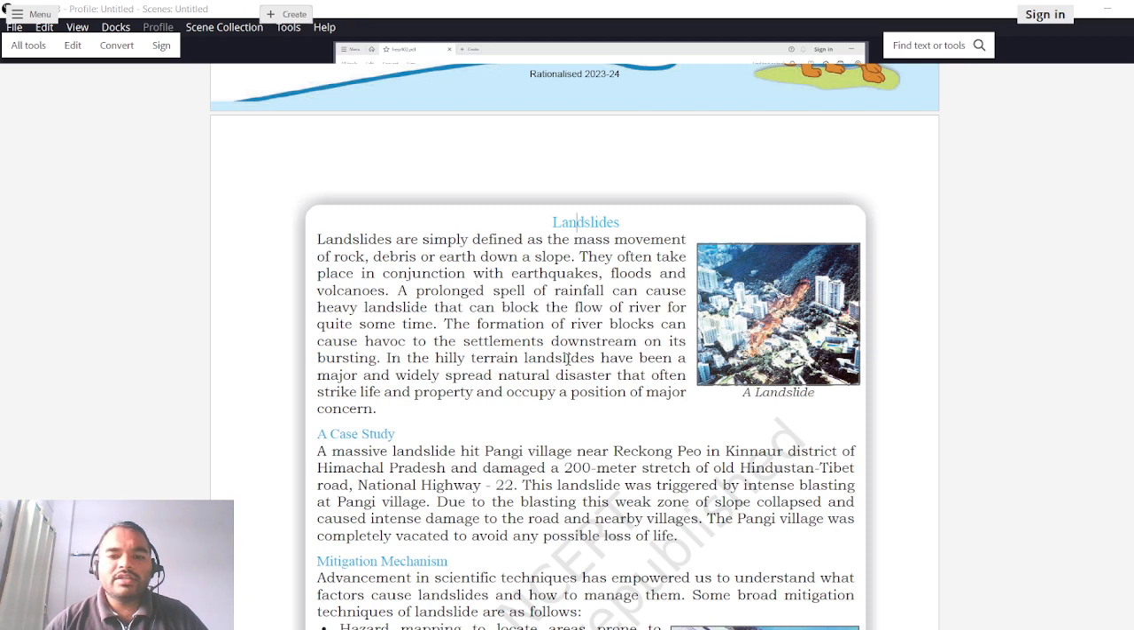Okay, in hilly terrain, landslides have been a major and widespread natural disaster that often strike life and property and occupy a position of major concern. So basically the hilly areas are more prone to landslides. If you see Indian geography, the major hilly regions are towards the northwest and northeast side, where Jammu Kashmir, Himachal Pradesh, some part of Uttar Pradesh, maybe Assam, and all those states where there are major hilly regions, they are mostly prone to landslides.